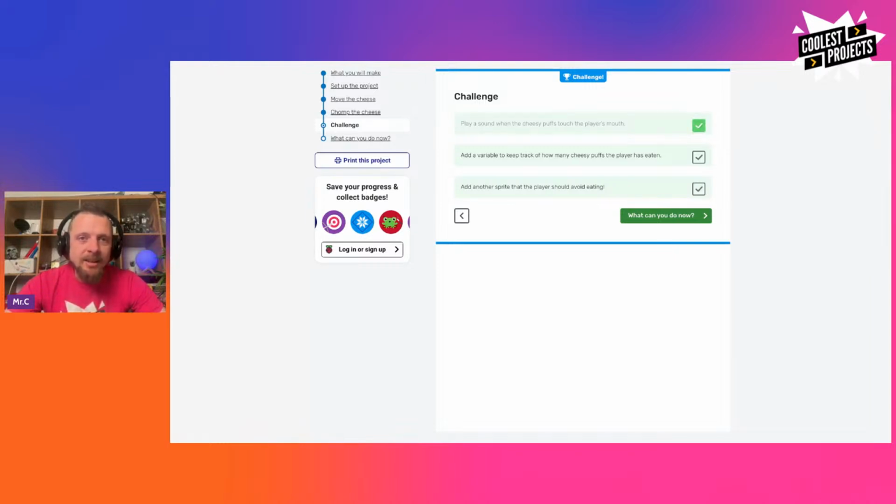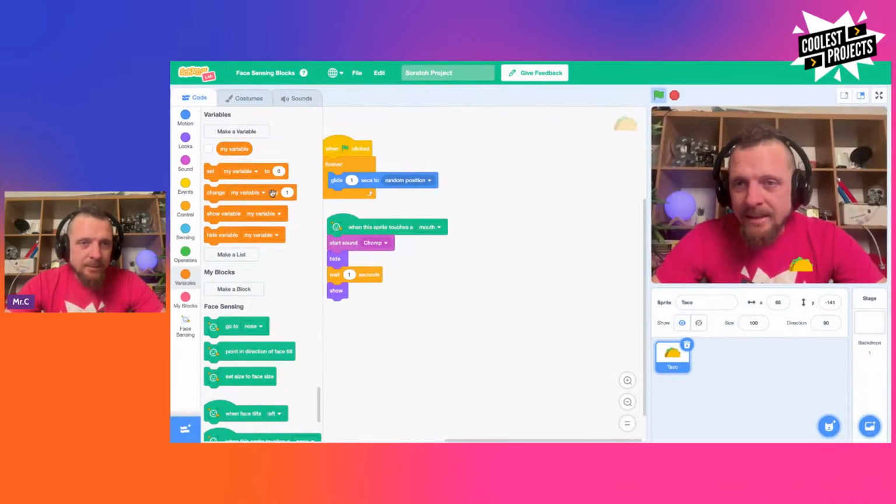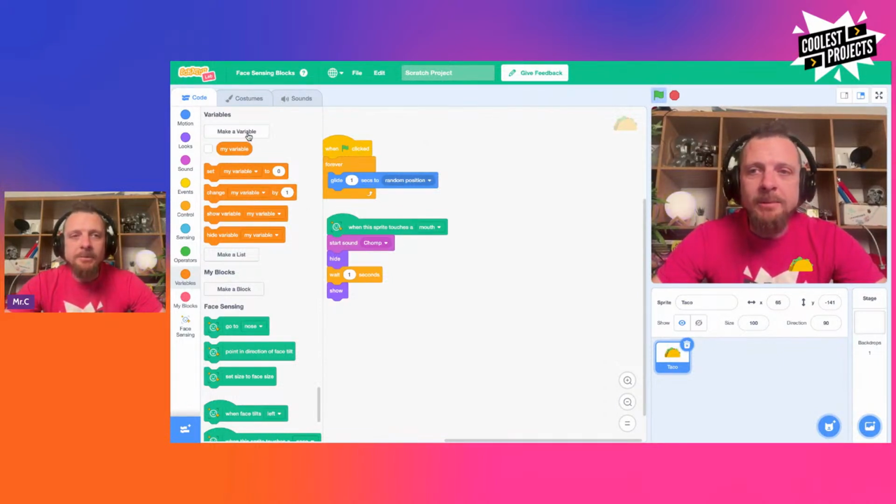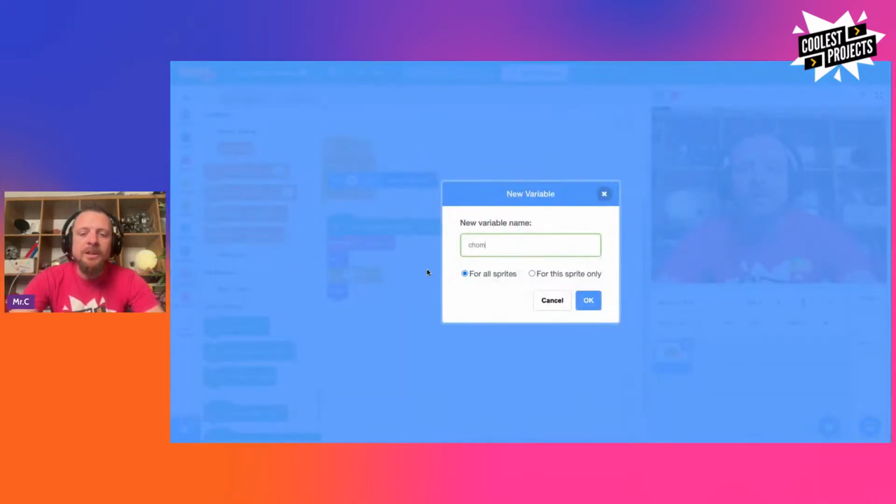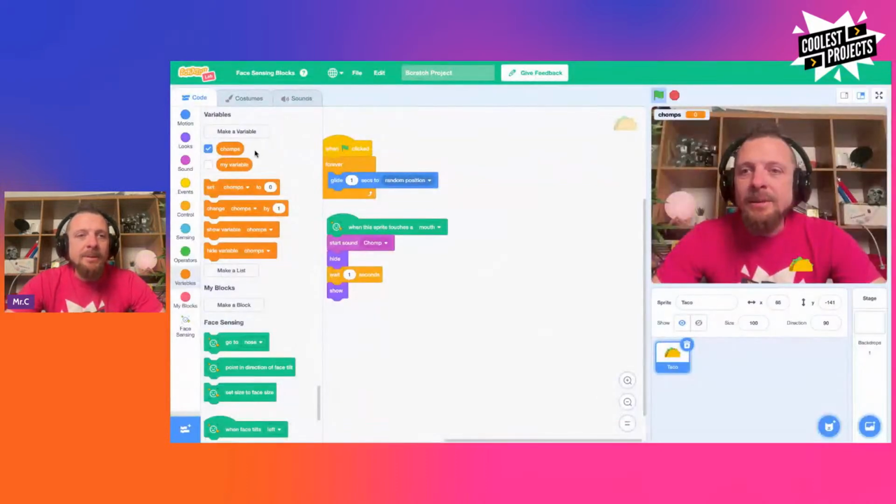Okay, so let's go back to Scratch. And then in this one, we're going to have to make a variable for it. So this is kind of like adding a scorekeeper to our game. So we're going to make a variable and we're going to call it chomps. And then we see here we've got chomps, which you can add to our code, and we can set chomps to 0.